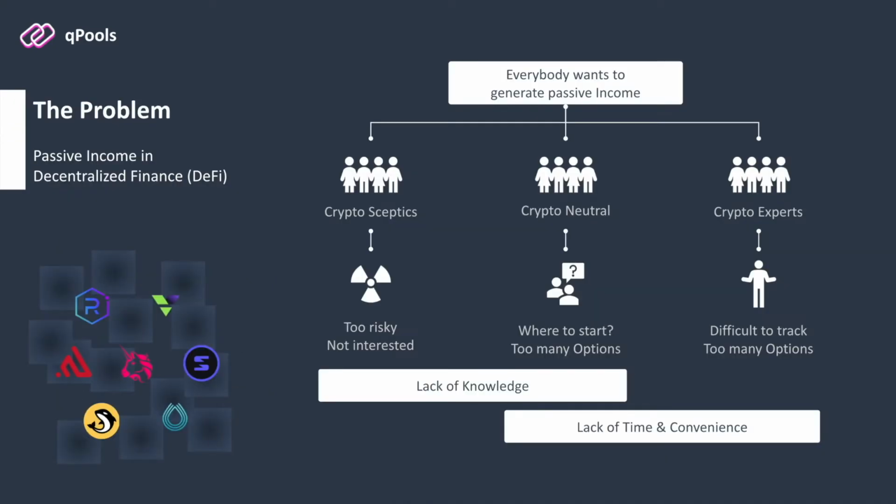Everybody is interested in generating some passive income, and the rise of DeFi has opened up this avenue to many more people than ever before in human history. While crypto experts were so far able to pick the right protocols for investment and generate some yields, the growing number of protocols is making this decision harder as the days go by, and crypto-neutral people don't even know where to start from, while the skeptics see the entire space as too risky to get involved in.